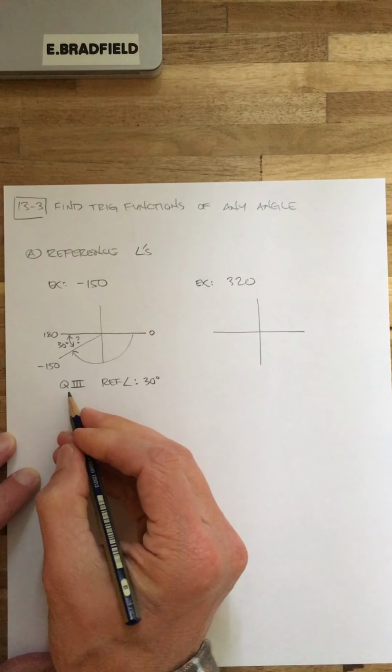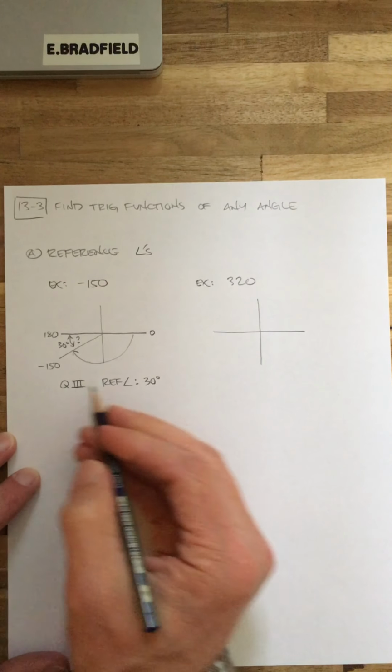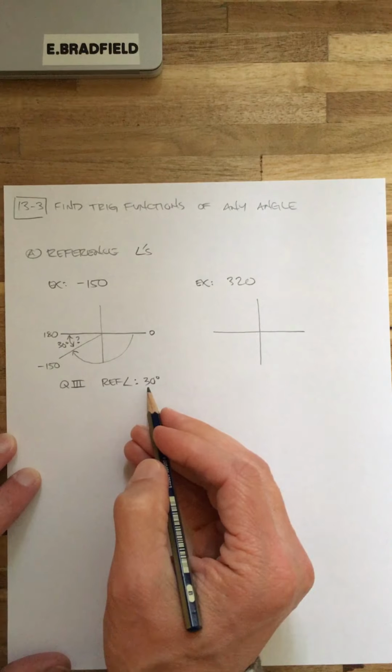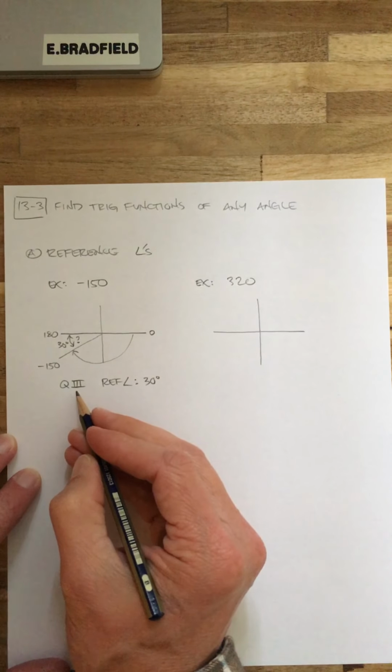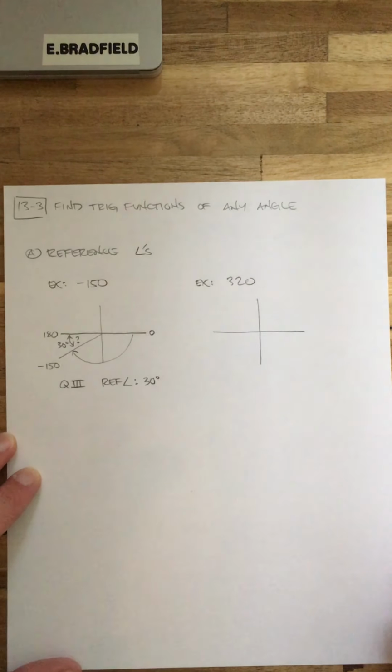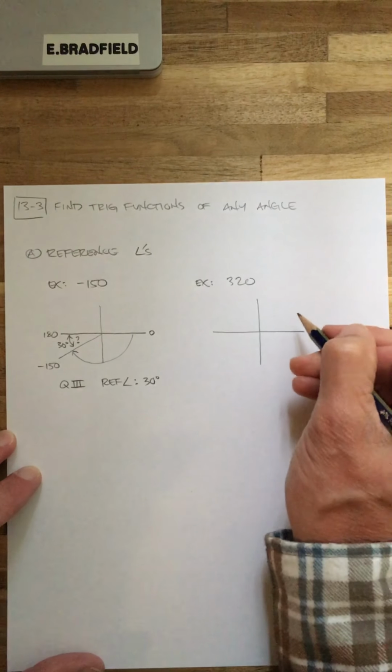And don't worry, I put quadrant 3, it's just kind of mental notes. Okay, the reference angle is 30, that's basically what you need. The quadrant 3, just keep that up there in your noggin for now, okay? All right, so 320. So here we go.